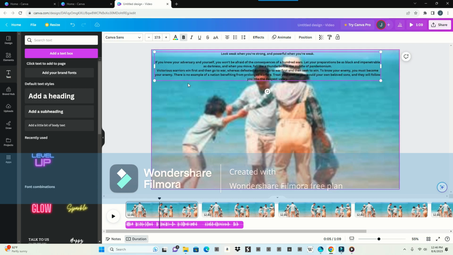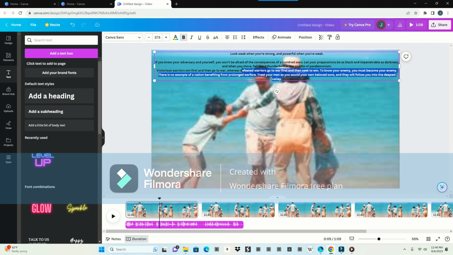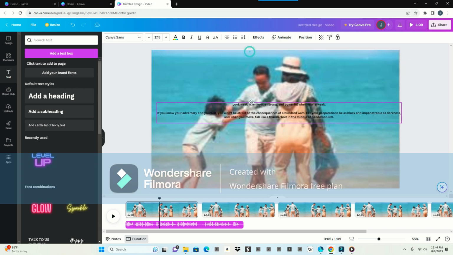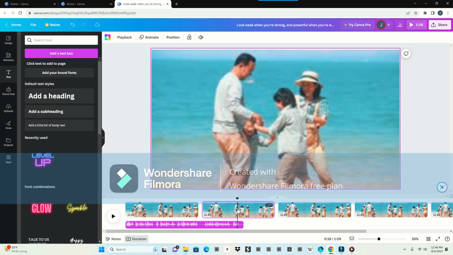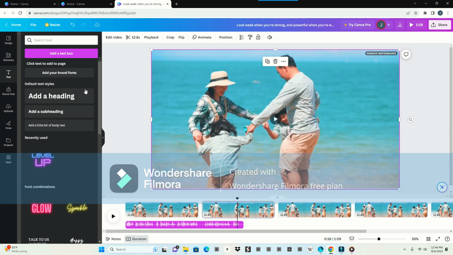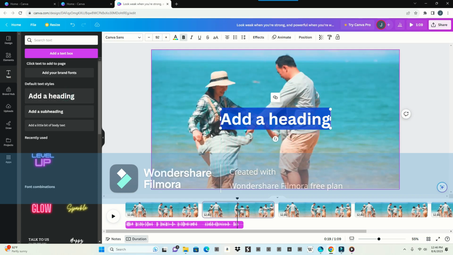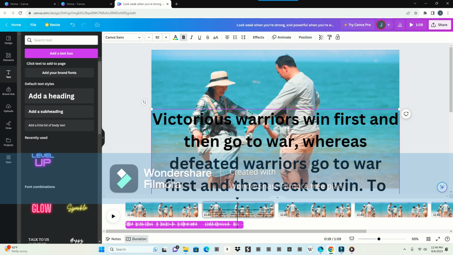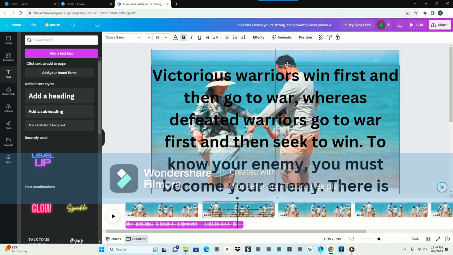All right, so now what I can do, if I have more, I can continue, but if I don't have more, I can just grab these two sentences, copy, and backspace, and I will go to the next one right here, and then I'll do the same thing, add heading, and copy, and add this one again to the same thing.